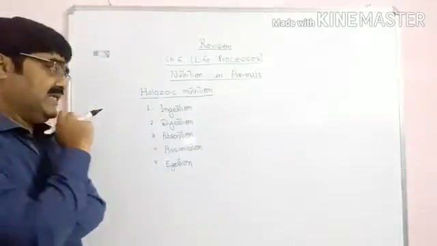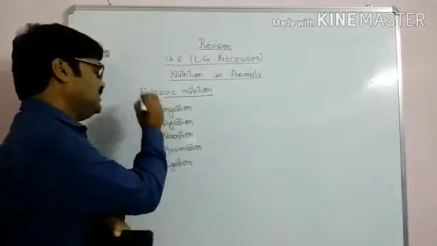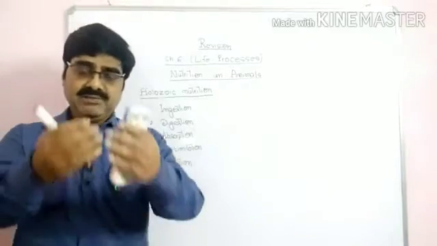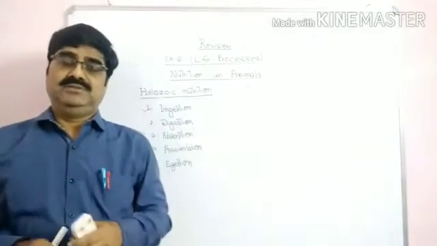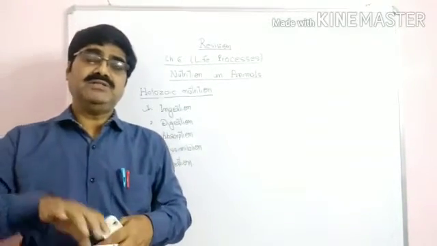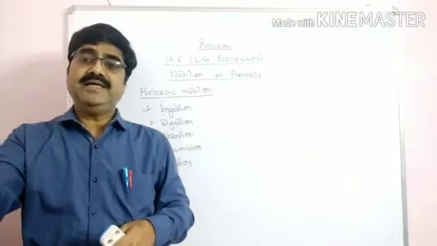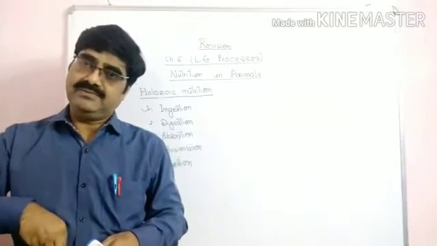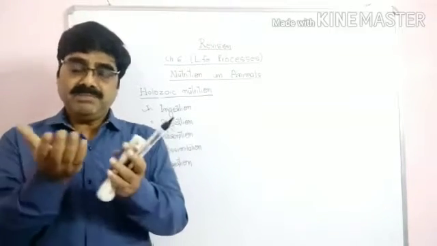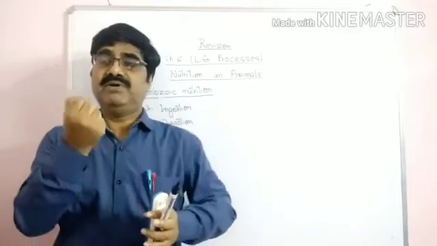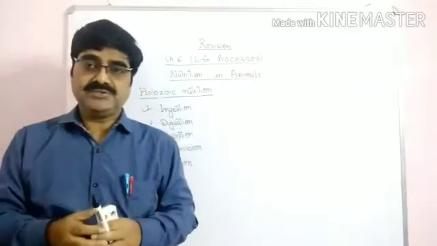What are these 5 steps? First step is ingestion. Ingestion is intake of food. In the process of ingestion, the animals take the food inside. For example, we take our food with the help of our mouth and hands.